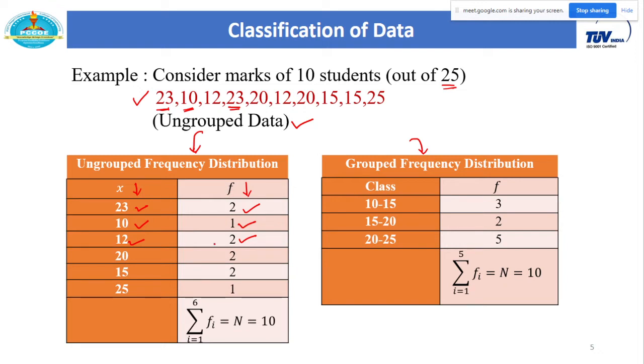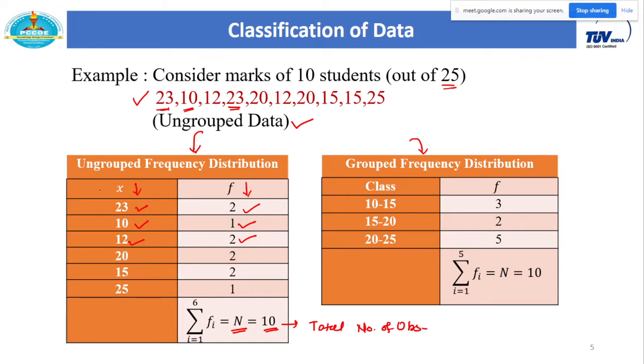And if you add all these fi, that is the summation of fi, which is in general denoted by capital N, this count is 10. So in general, this capital N, or the summation of fi, gives you the total number of observations. This is one representation. There is one more representation for this same data, which is called grouped frequency distribution.